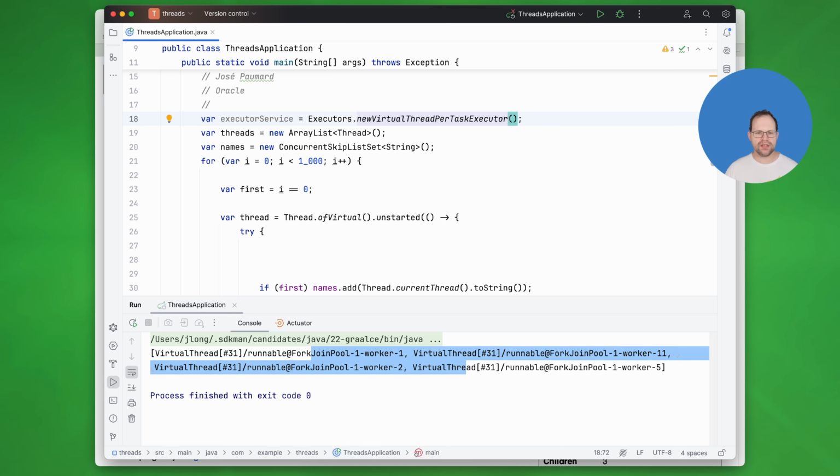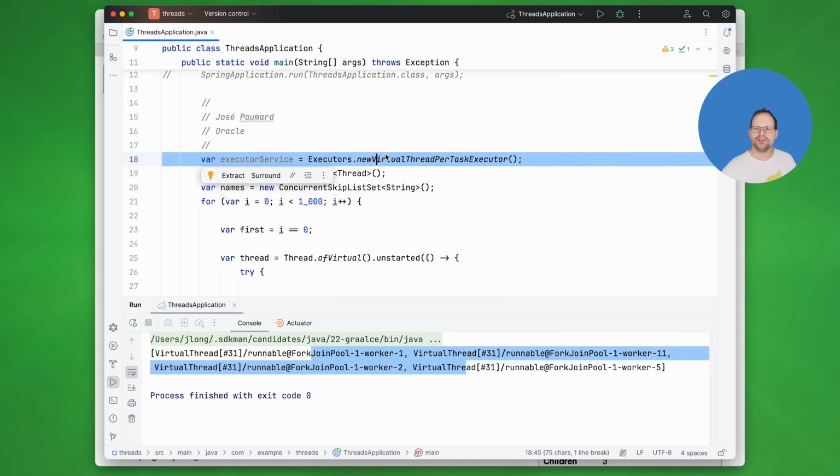What they've done behind the scenes here is they've broken the link between operating system threads and Java threads. So I can create as many Java threads as I want, and it's not an issue, right? It's not going to cost me that. I'm not going to run out of operating system threads or the ability to schedule them. And so, in theory, you could create millions of these now. Just create as many as you need, and they can be garbage collected when they're done, right? So this is a bit better, but still, how do you use this in a Spring program?